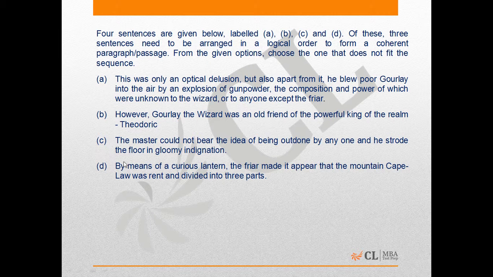Well, if you look at option D here, by means of a curious lantern, the friar made it appear that the mountain Cape Law was rent and divided into 3 parts. So here the friar works his magic with the aid of a curious lantern, making the mountain appear broken and divided into 3 parts. This is what we are told.